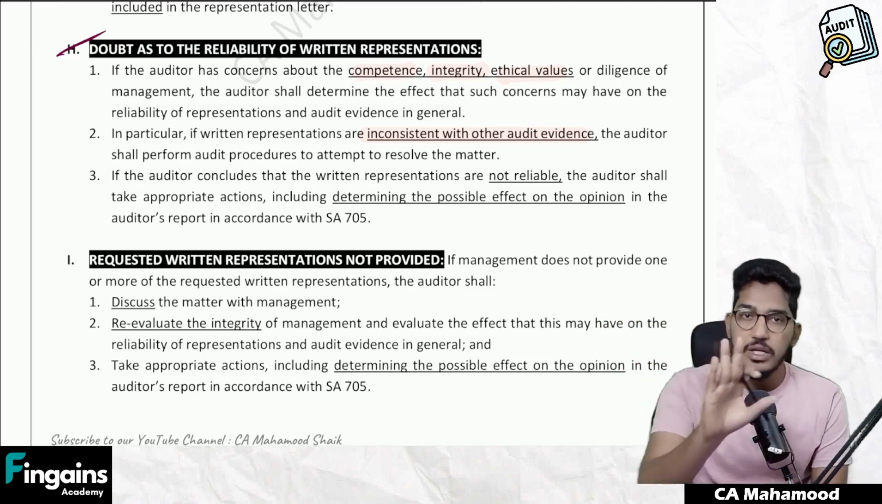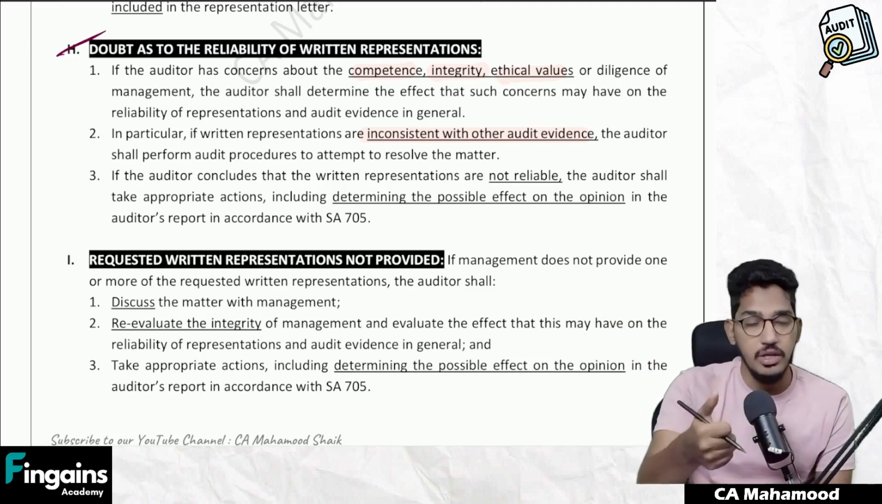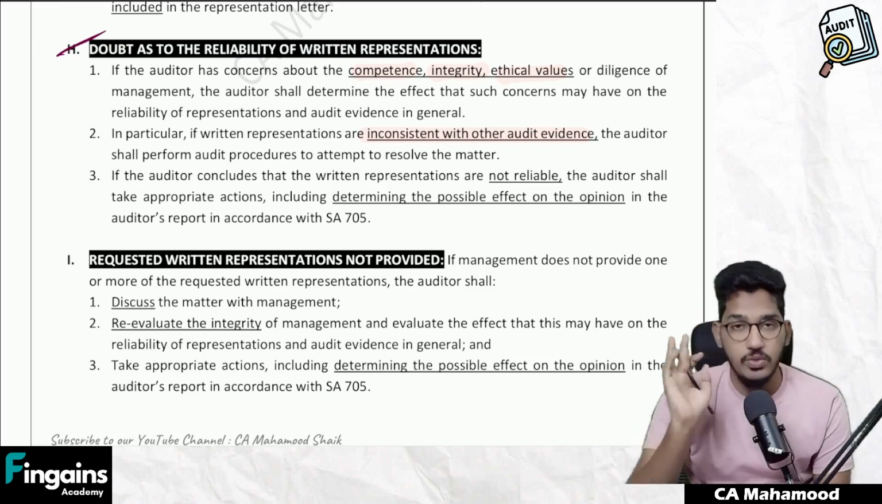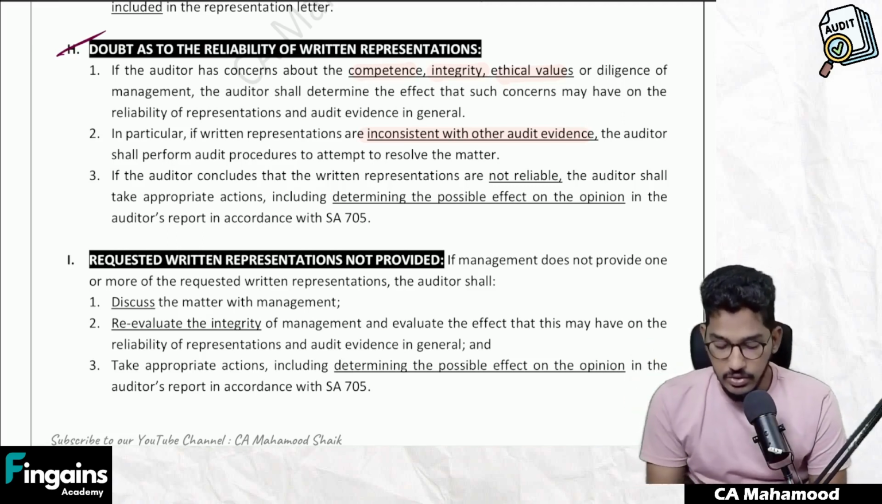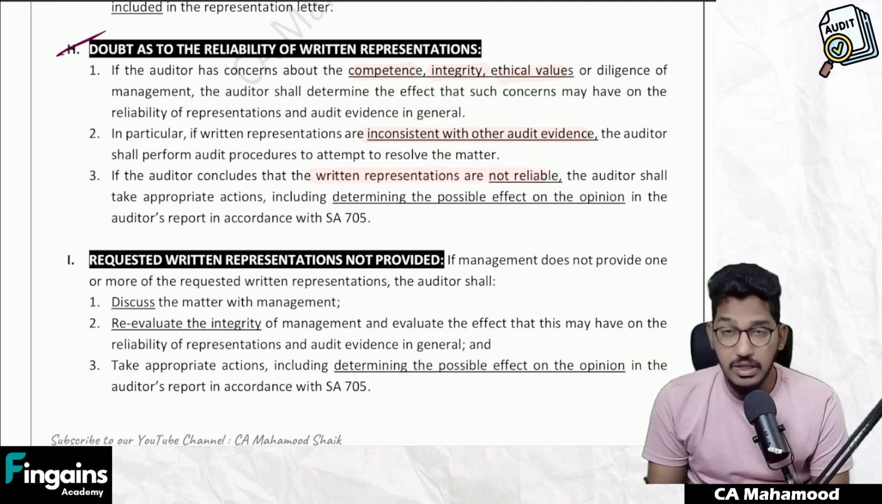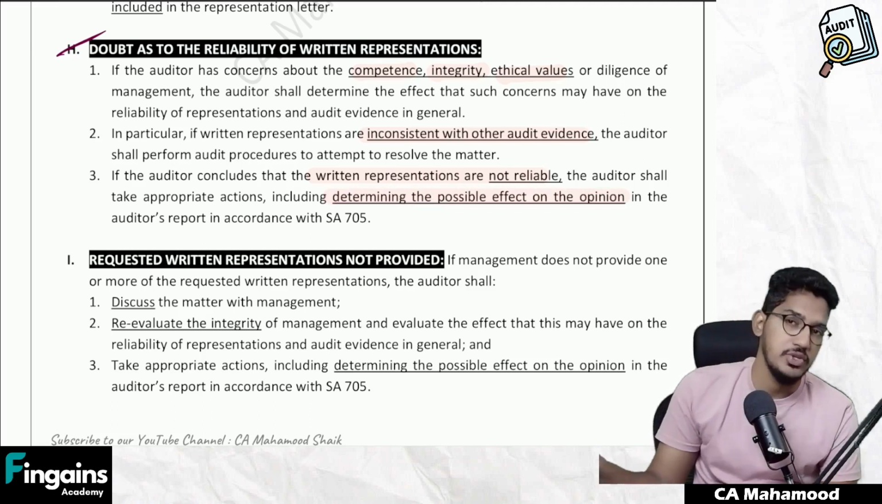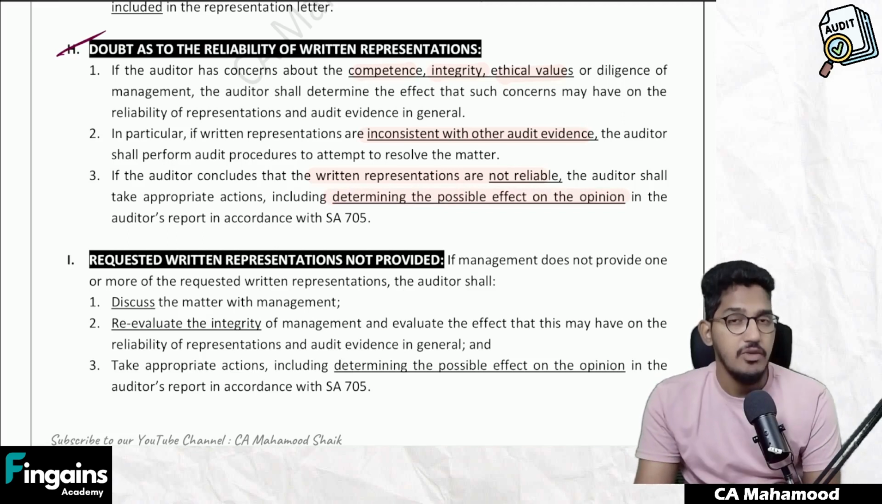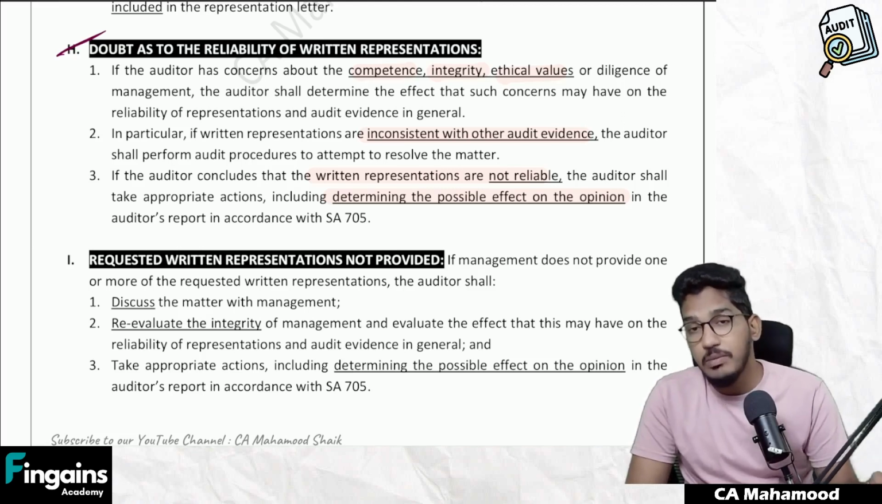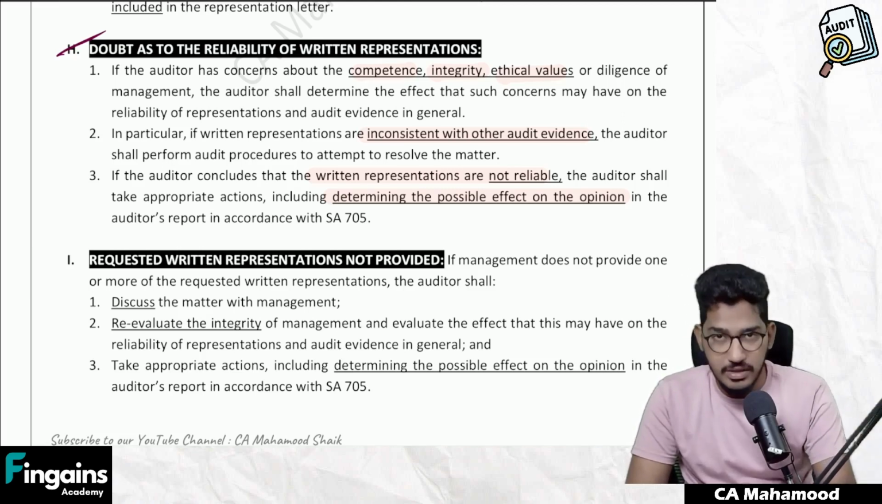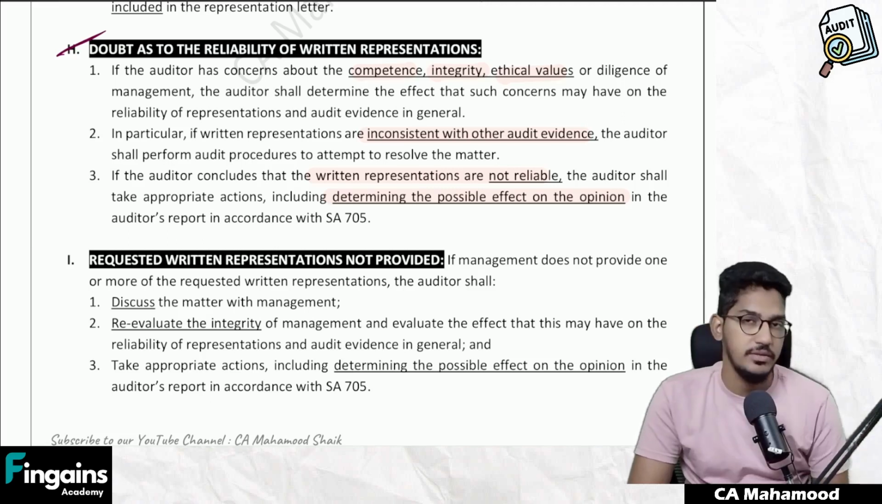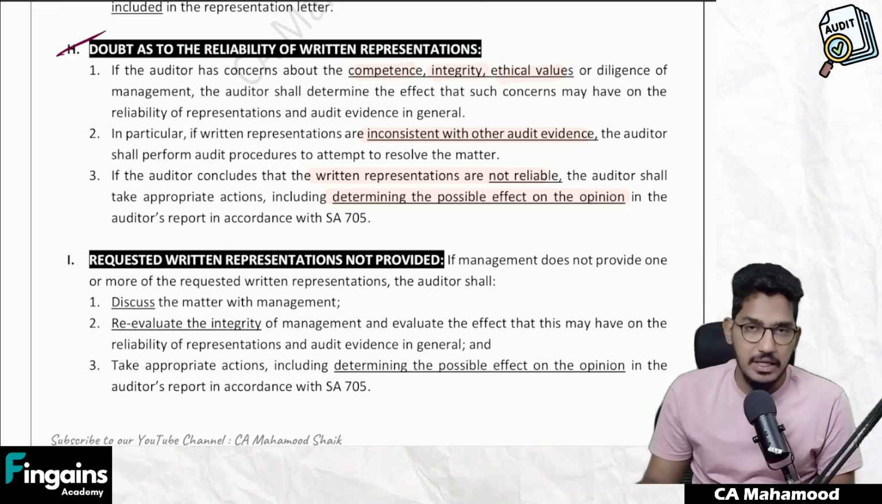See, if the evidence is wrong and the representations of the management are correct, well and good. But if you came to know that written representations are wrong, then what should I do? If the auditor concludes that written representations are not reliable, that means management intentionally gave you wrong representations, then the auditor shall take appropriate action, including determining the possible effect on the opinion, that is, including considering the modification of opinion. If you came to know management has intentionally given you wrong written representations, you should even consider modifying the opinion. Clear?